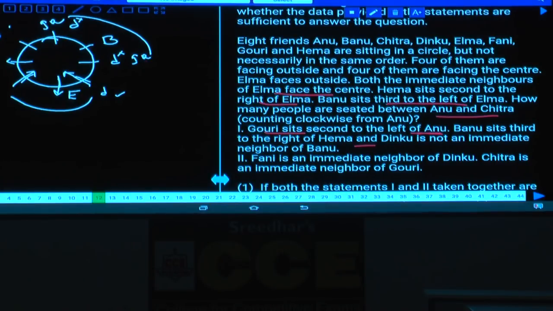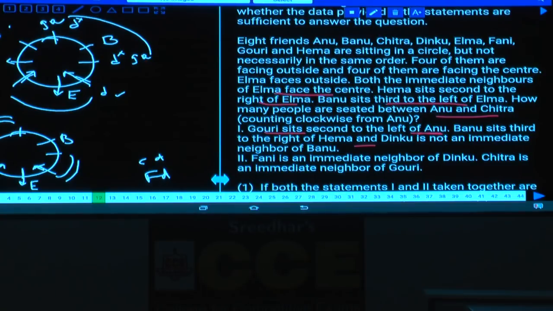Then coming to condition number 2. Now in condition number 2, what information is given here? Now there are 8 persons. Among these 8 persons, E is facing away from the center, H is seated second to the right, B is seated to the left of A, and both the immediate neighbors of E are facing towards the center. This is the general information. Then condition number 2: F is an immediate neighbor of D. F and D are immediate neighbors to each other, and C and G are immediate neighbors. Now C and G can be here, or F and D here, and C and G there. But the exact position is not clearly known, so 2 alone is not sufficient.